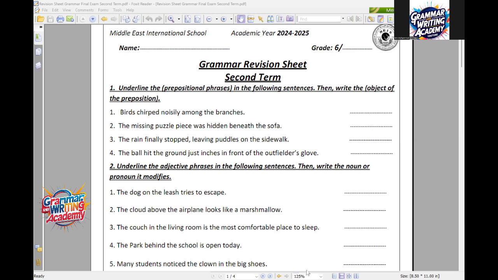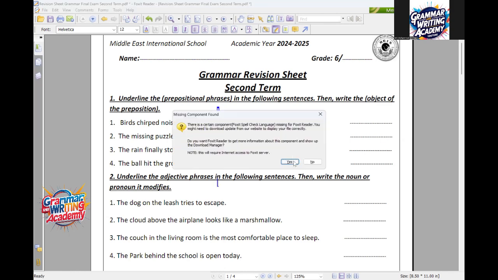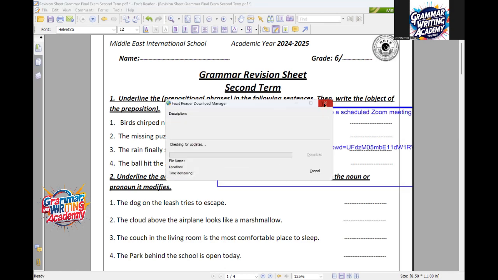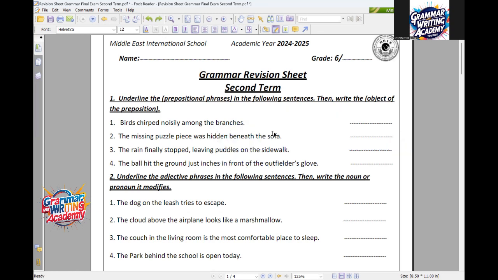These prepositions, by the way, must have objects. So once you have a preposition, you must have an object for this preposition. How can I get the preposition? First of all, you have to memorize the prepositions.